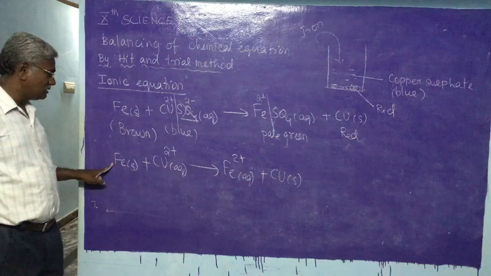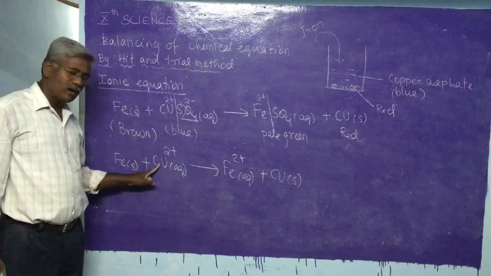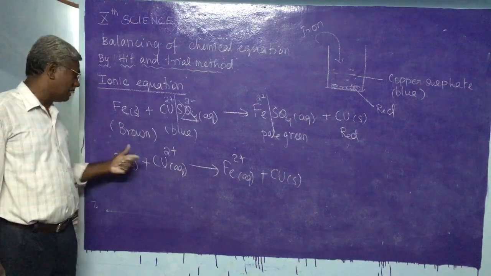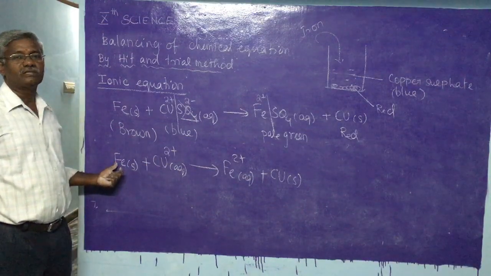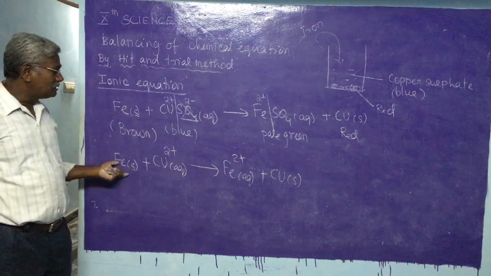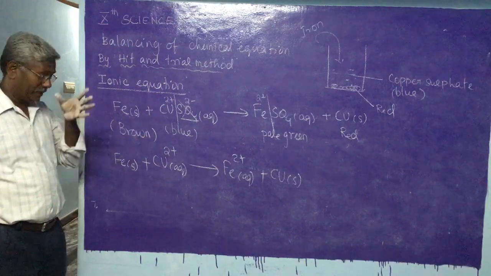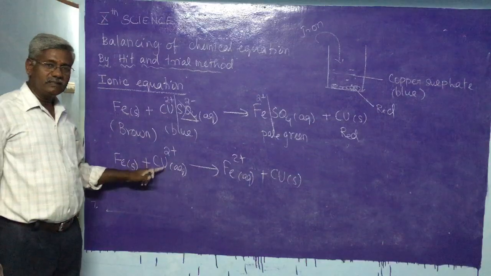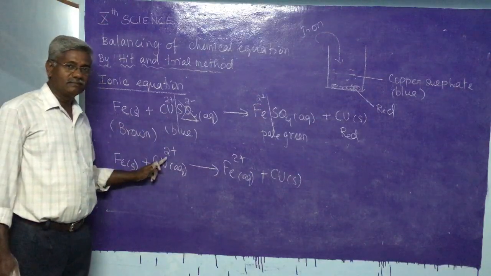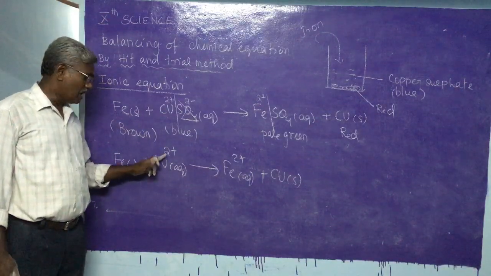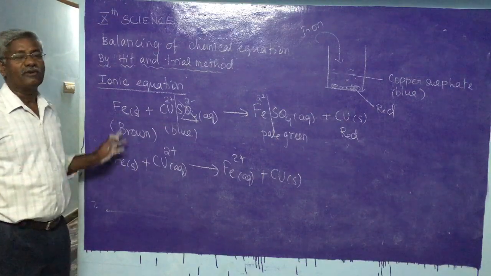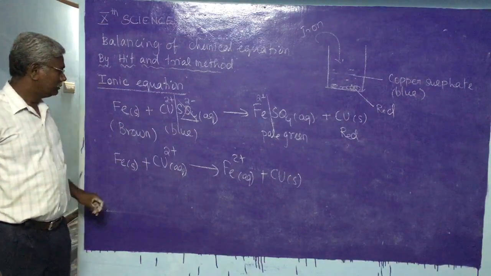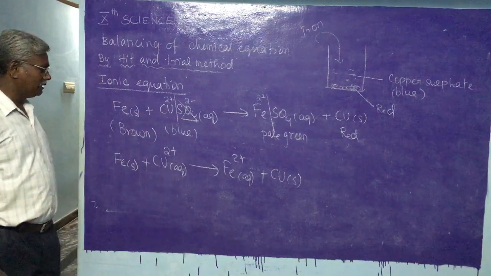So the equation which contains ions which are actually taking part in a chemical reaction, along with the symbols and formulas of other components, that equation is called ionic equation. The equation which contains charged particles called ions along with the symbols and formulas of other components involved in a reaction is called ionic equation.